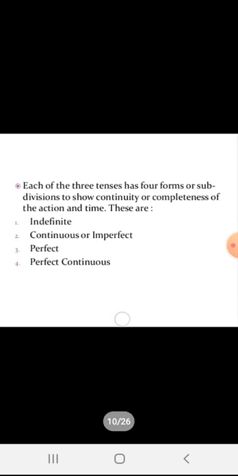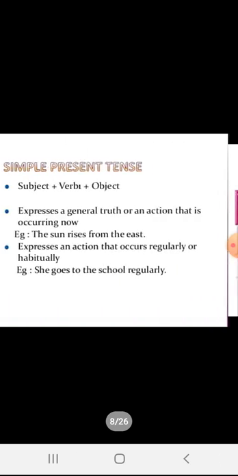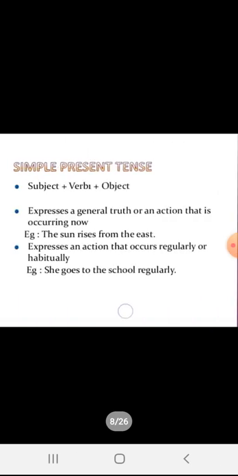Each of these tenses is divided into four parts. First is the simple form, which is also known as the indefinite form. Second is the continuous tense. Third is the perfect, and fourth is the perfect continuous tense. So first we are going to start with simple present tense.